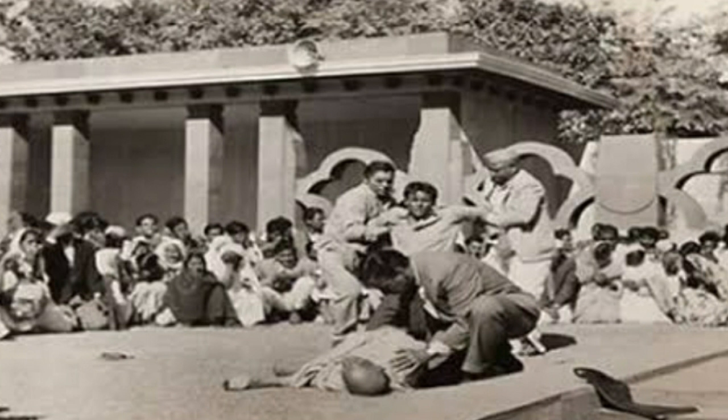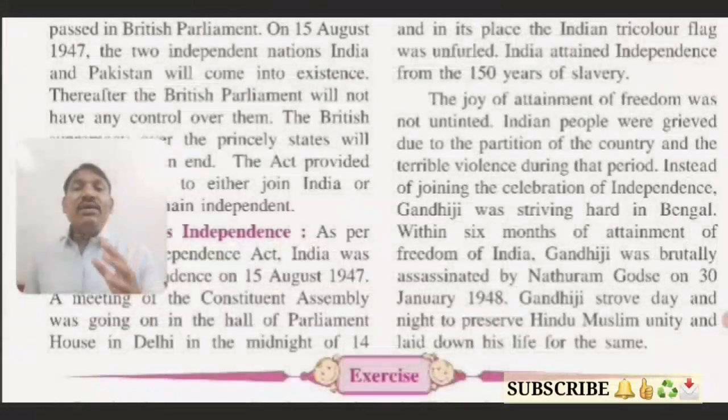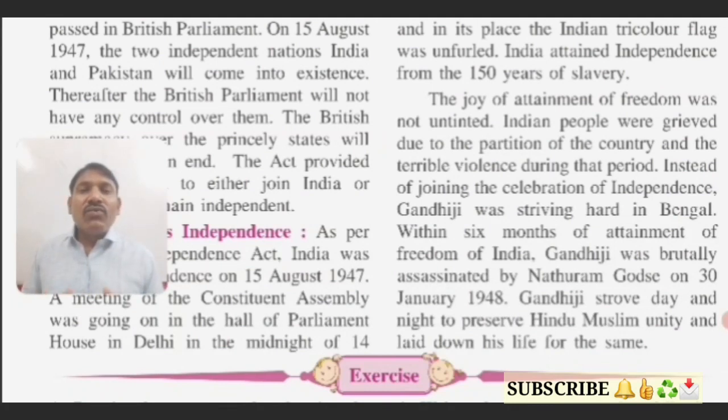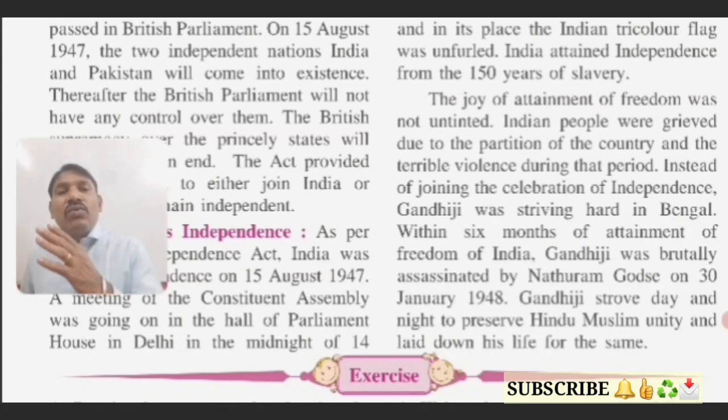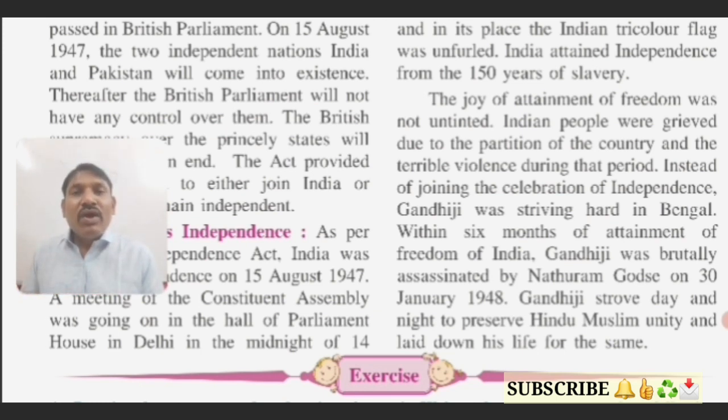Yes, students, Gandhiji strove day and night to preserve Hindu-Muslim unity and laid down his life for the same. Okay students, so here what we have seen is that the whole life of Gandhiji worked for the unity of Hindu and Muslim.